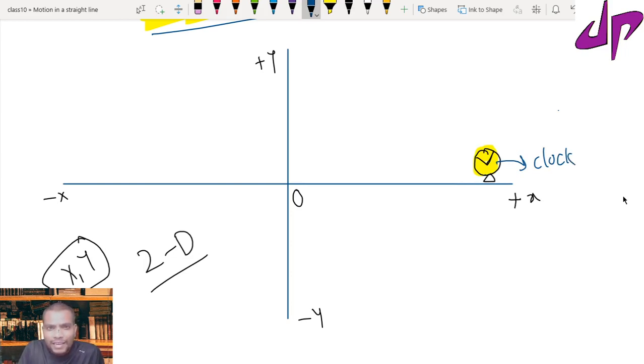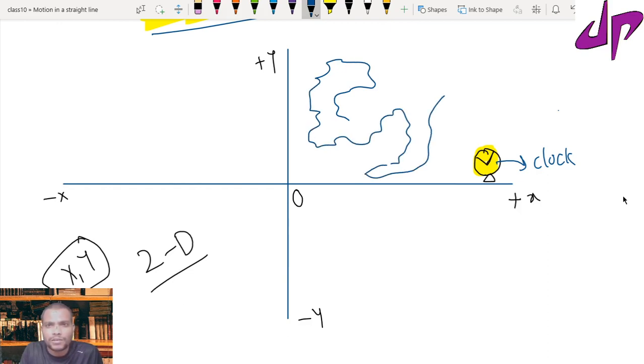Now, in this xy coordinate system, or on the screen, one particle is just moving like this. I want to notice the position of the particle after 5 seconds.